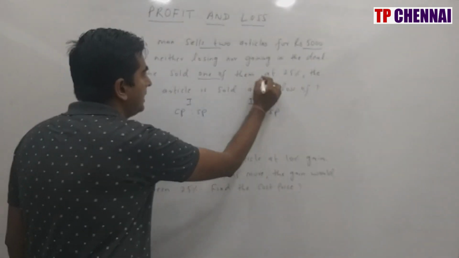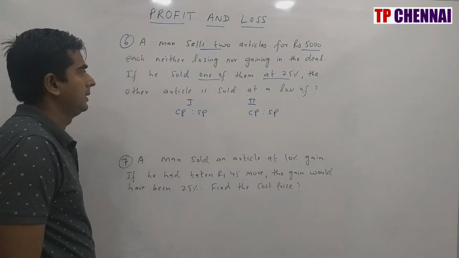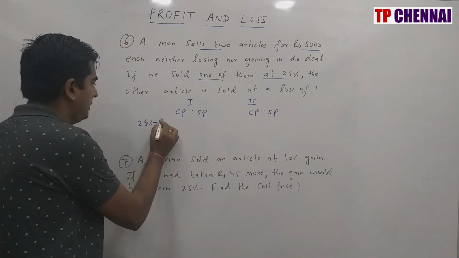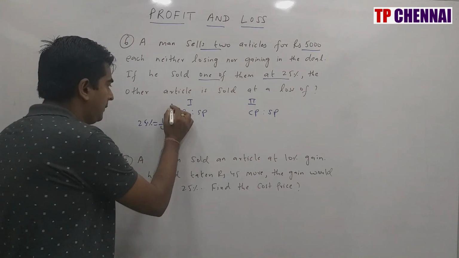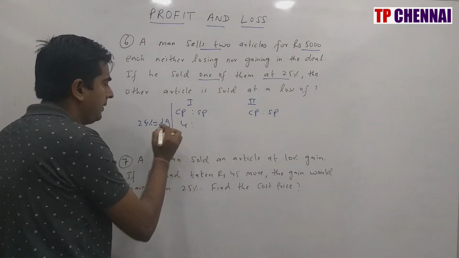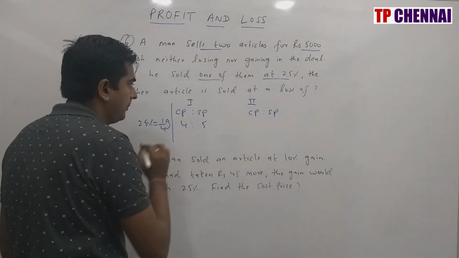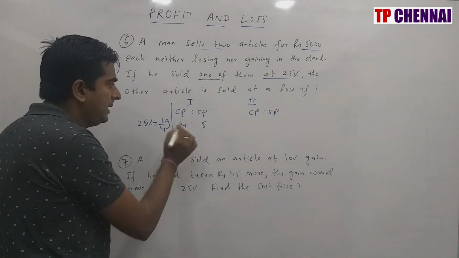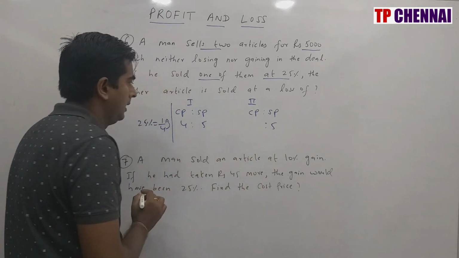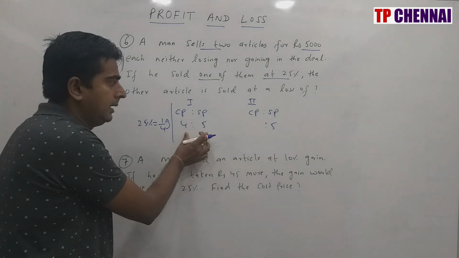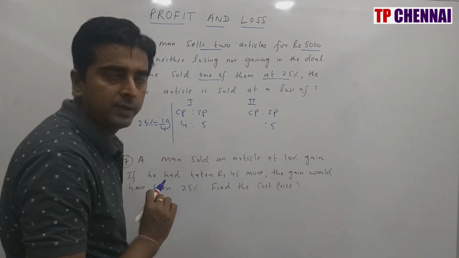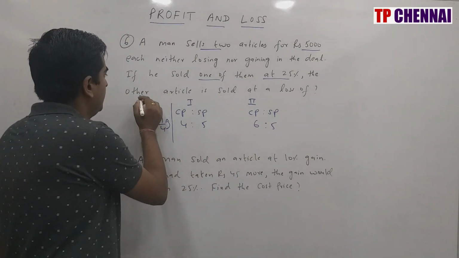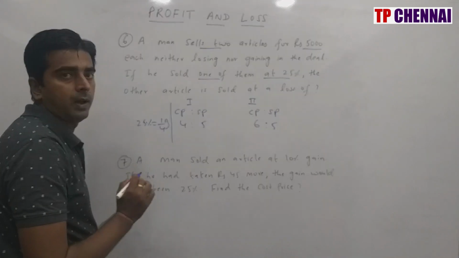He sold the first article at a profit of 25%. That means what is the 25% fraction value? You will say 1 by 4. So if CP is 4 and 1 profit is there, SP will be how much? 5. Now they are saying that SP is the same. So if SP is 5 here, SP is 5 here. Here he is getting a profit of 1 rupee. That means here also you should get a loss of 1 rupee. Loss of 1 rupee means CP will be how much? 6.